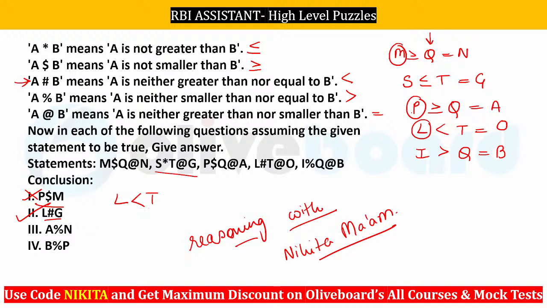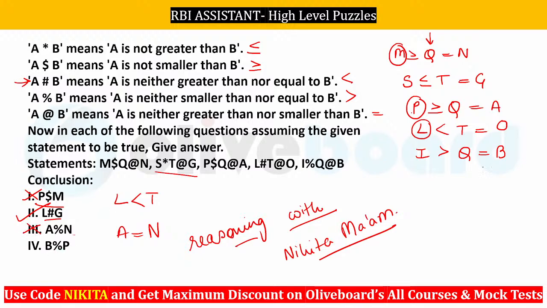Second one. A to N, do we have a relation from A to N? You can see A is equal to Q and Q is equal to N. So we will be getting A is equal to N. But equal to, the at-the-rate symbol, the percentage symbol means greater than. That means this is also invalid.